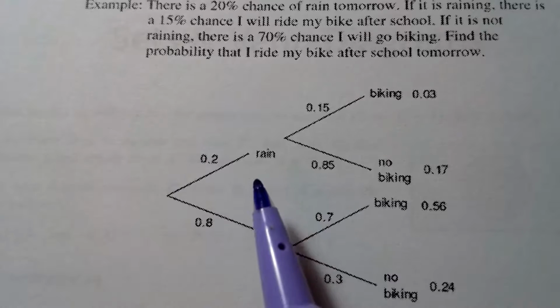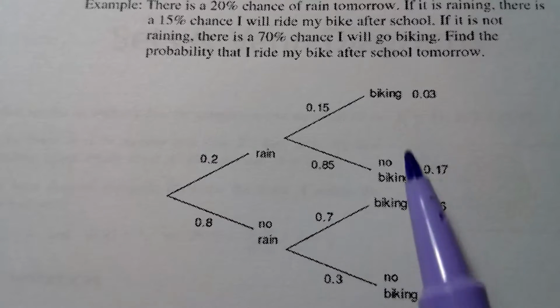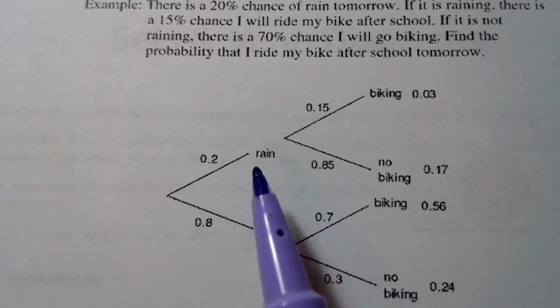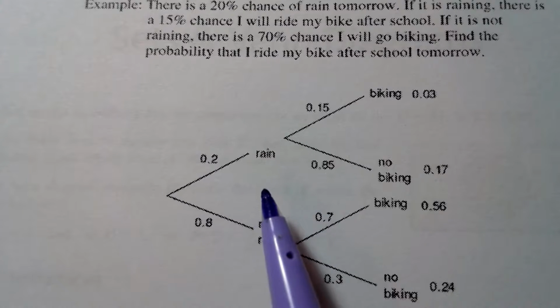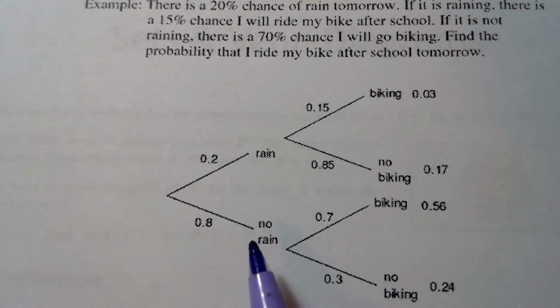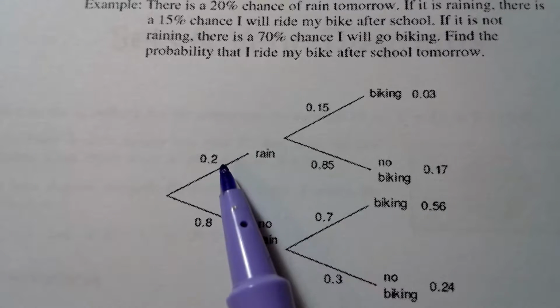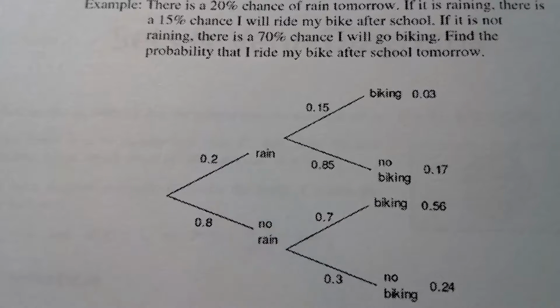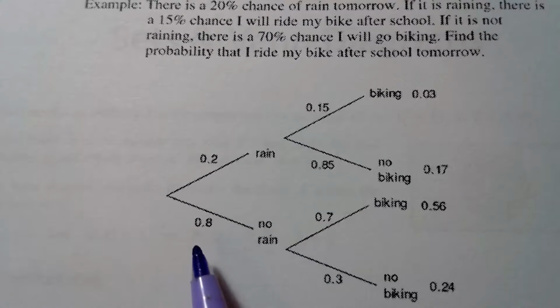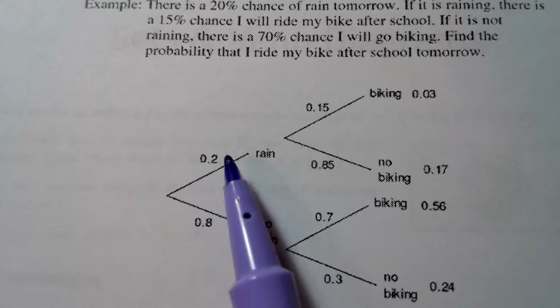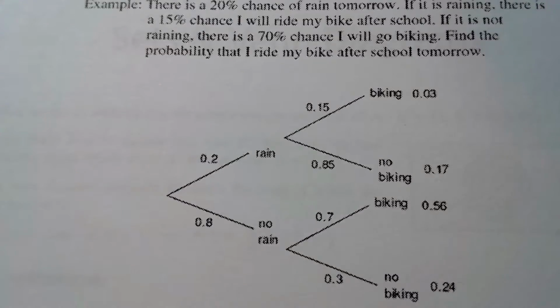So you see this has to do with raining and not raining and biking and not biking. So they're letting this first part of the tree be rain or no rain, and they're listing the respective probabilities. So apparently there's a 20% chance that it's going to rain. If there's a 20% chance of rain, that means there's an 80% chance that it won't rain. So make sure you list those probabilities on the branches.